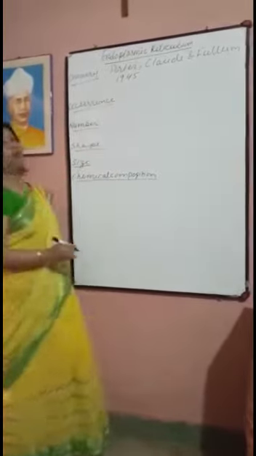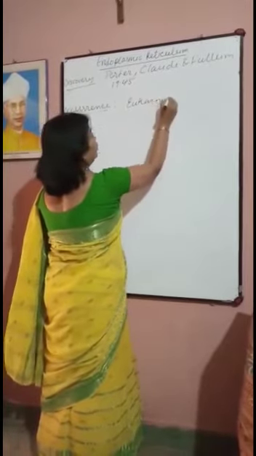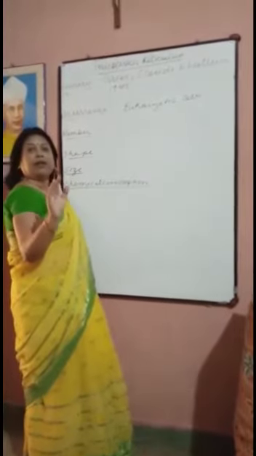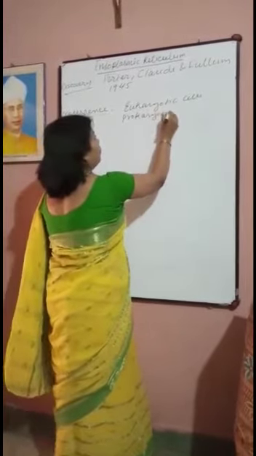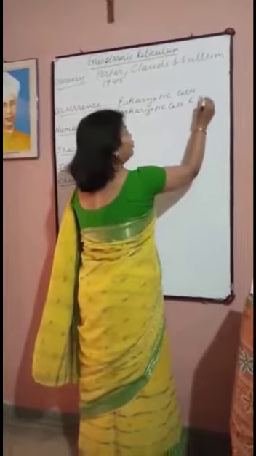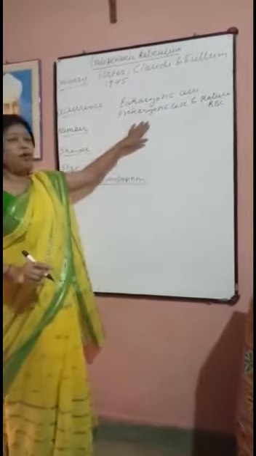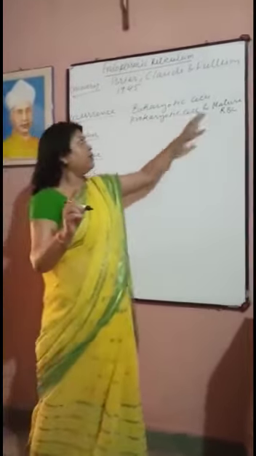Now, occurrence of endoplasmic reticulum. Endoplasmic reticulum is found only in eukaryotic cells, but is absent in prokaryotic cells and mature RBC. That means in prokaryotic cells such as bacteria, mycoplasma, and mature RBC, endoplasmic reticulums are absent.